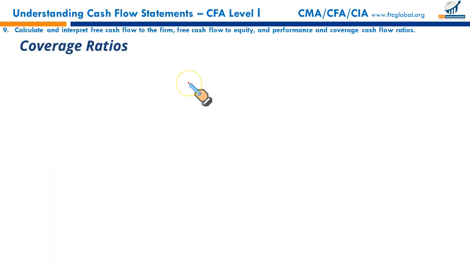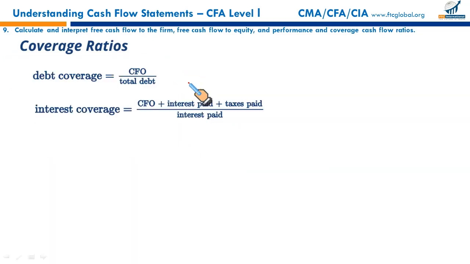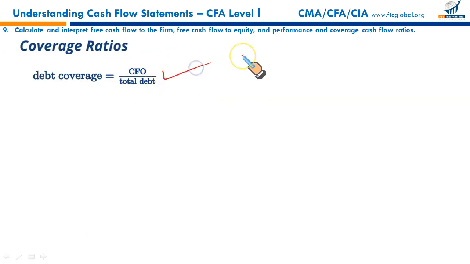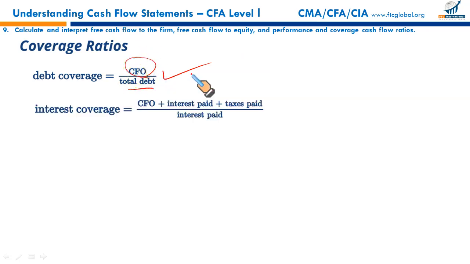Finally, we have our coverage ratios. Debt coverage, CF upon total debt. This ratio provides the sufficiency of CFO for repayment of total debt. Mind the words total debt. Cash flow from operations is what fraction of the total debt? How comfortably can we discharge the total debt from our operating cash flows?